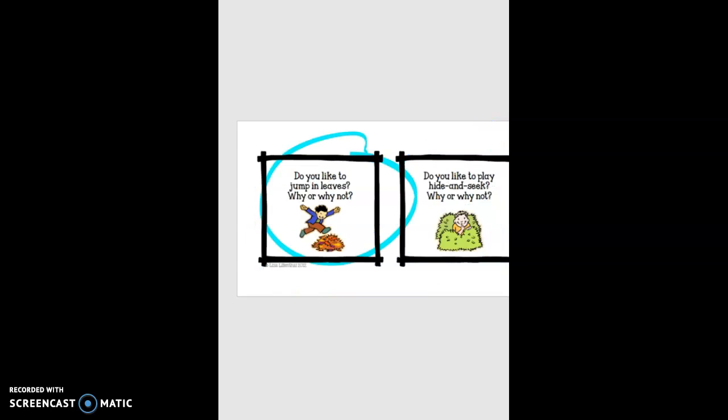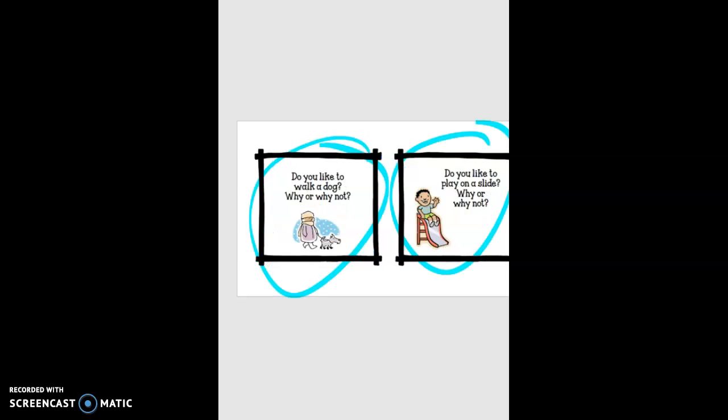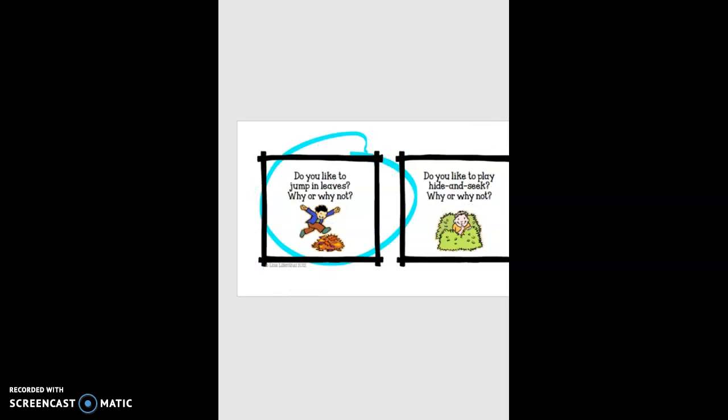What about jumping in the leaves? Now, you can't jump in the leaves now because there's not any leaves on the floor, but maybe you like to do that in the fall. Or do you like to play hide and seek? That's always a fun one. So be thinking about what you want to write about.